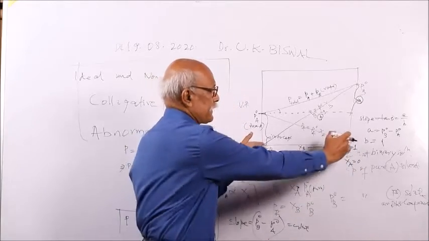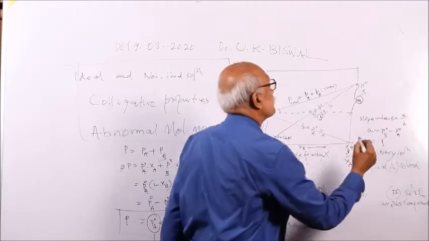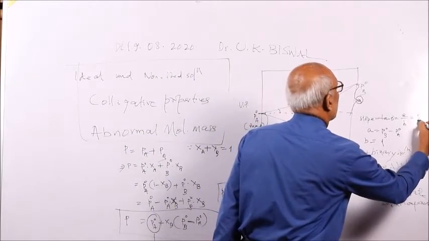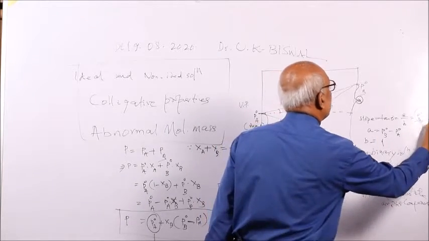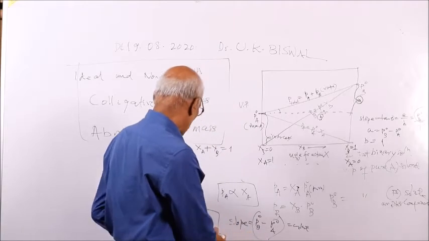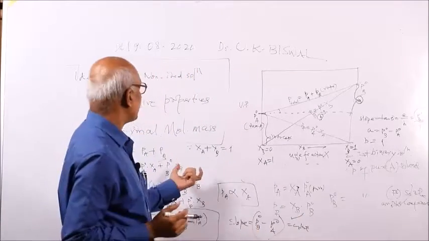So the slope is equal to PB naught minus PA naught by 1. So you see, in this equation also, the slope is this. So that equation is verified.